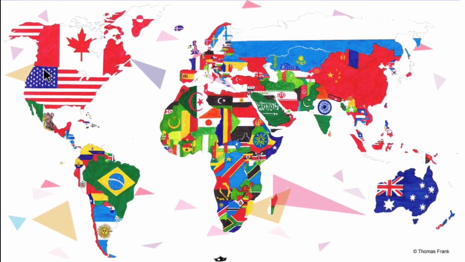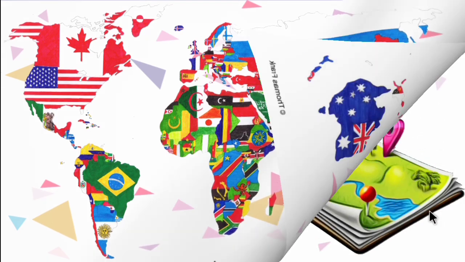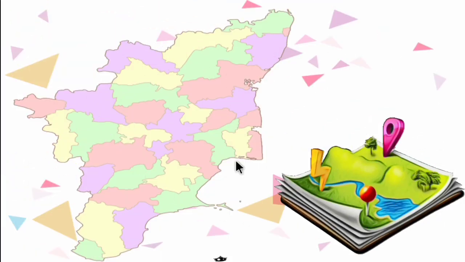So this is an example of a small scale map, because it provides less detail. Whereas this is an example of a large scale map because it is focusing on one particular state, and it is providing more details.